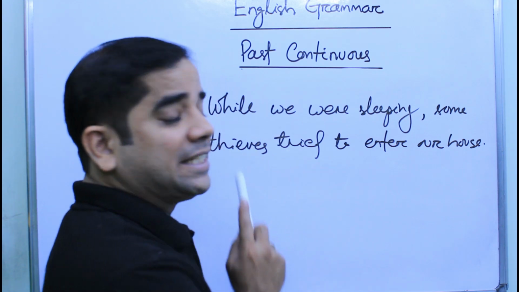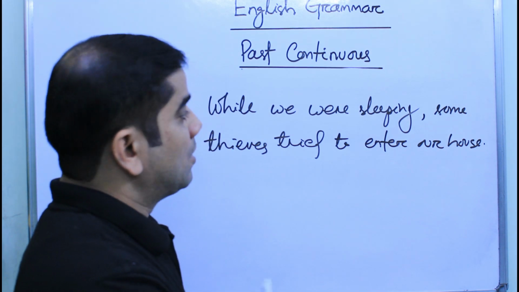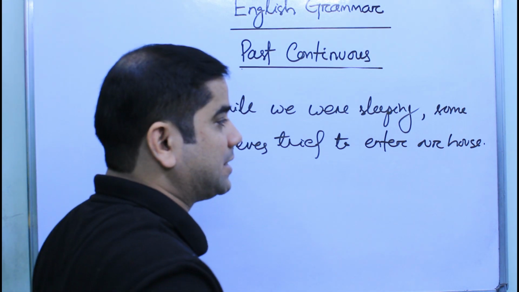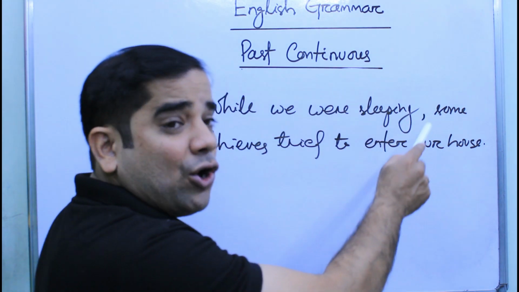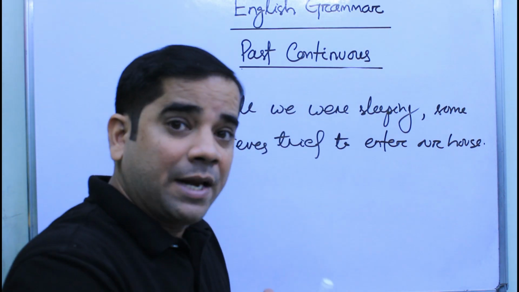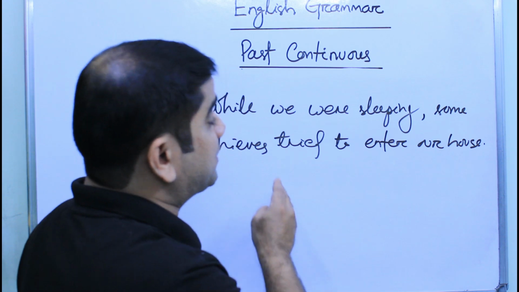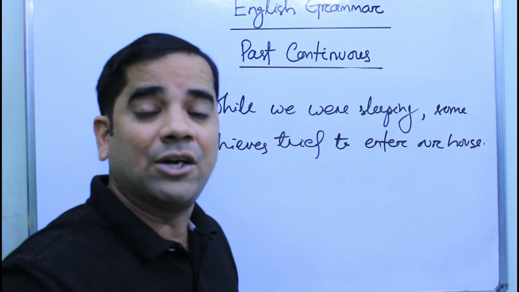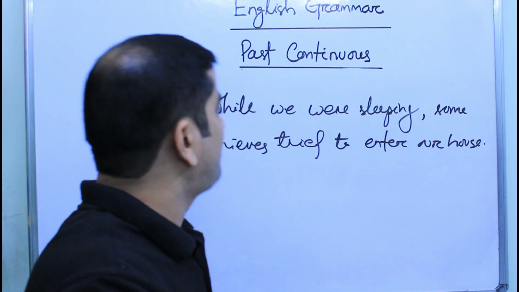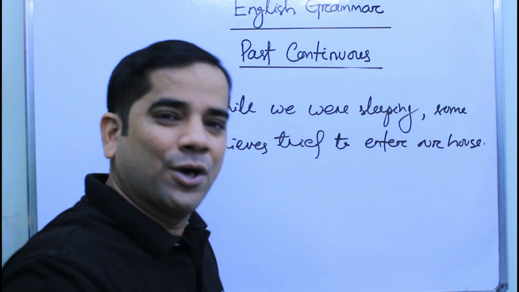So tried is in its simple past tense and sleep is in its past continuous form. Why is it so? Because when this happened, when the thieves tried to enter the house, another continuous action was being carried out, that is sleeping. So we were sleeping. Sleeping is a continuous process. So we were sleeping when some thieves tried to enter the house or tried to enter our house. So try is not in its past continuous form, but sleeping is in its past continuous form because it is a continuous process. Hope you understand.